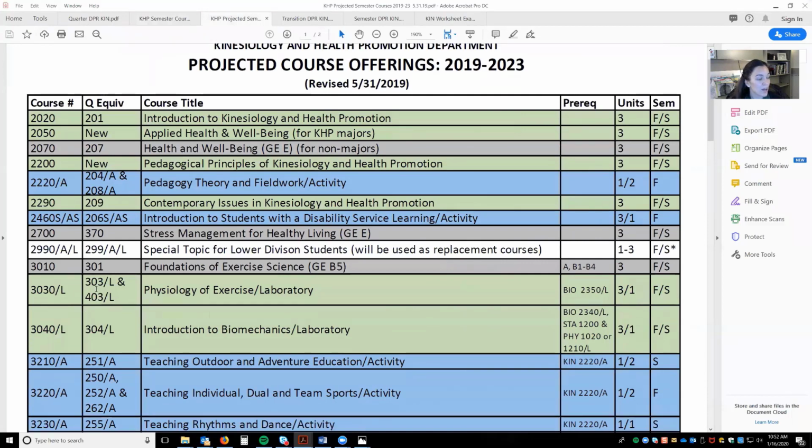So say you're wondering what 403 is going to be in semesters, you can see KIN 303 and KIN 403 have combined to be KIN 3030. So if you take KIN 3030 in semesters, you would get the equivalent of KIN 303 and 403 lecture and lab.